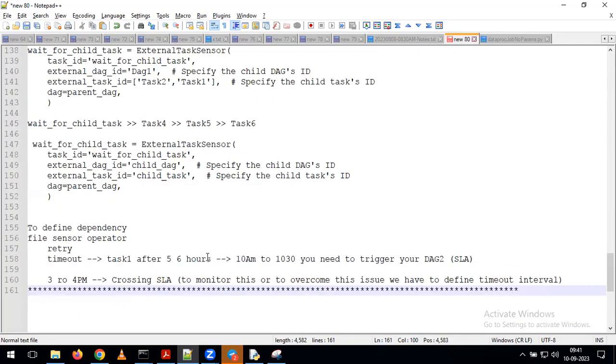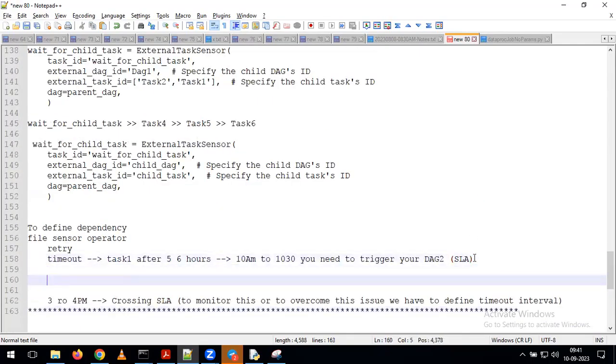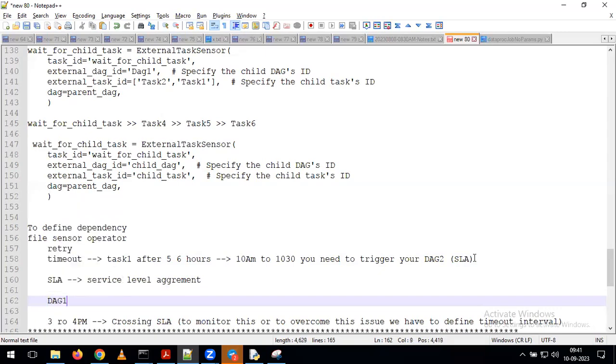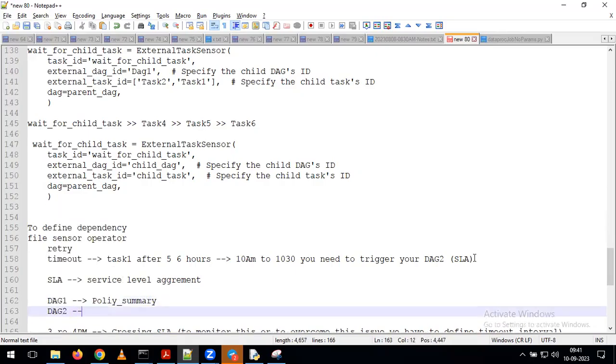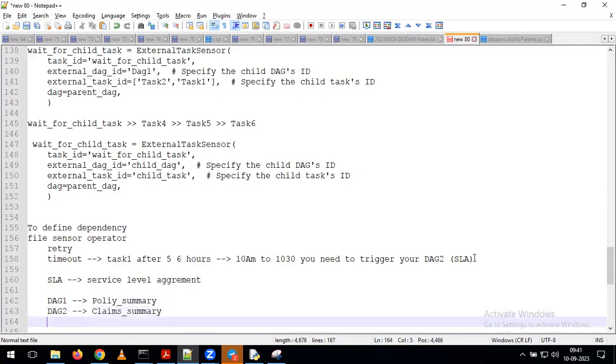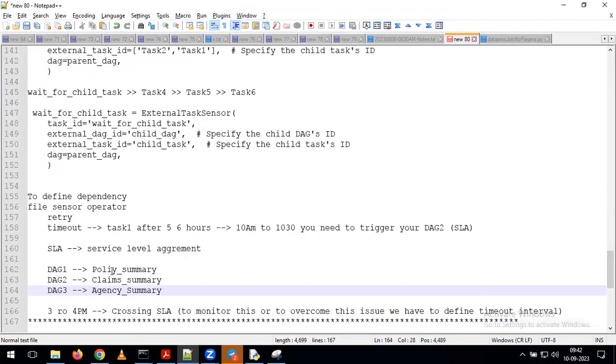Sir, SLA is nothing but a service level agreement. For example, you have DAG1 to load data into the policy summary table, and I have DAG2 to load data into, for example, the claim summary table, and DAG3, for example, to load data into the agency summary table. Just assume that we have 3 different DAGs and every DAG is loading data into summary tables like this.